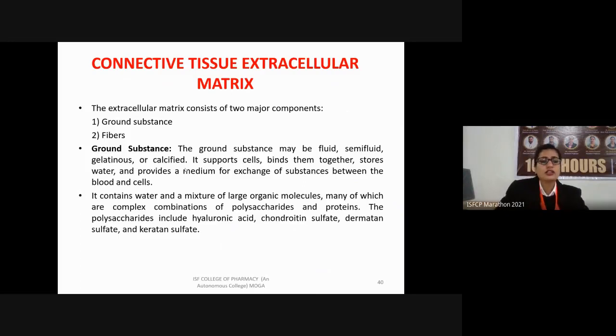A ground substance contains a mixture of water and various organic molecules, which are a combination of polysaccharides as well as proteins. Examples of polysaccharides include hyaluronic acid, chondroitin sulfate, dermatan sulfate, as well as keratan sulfate.